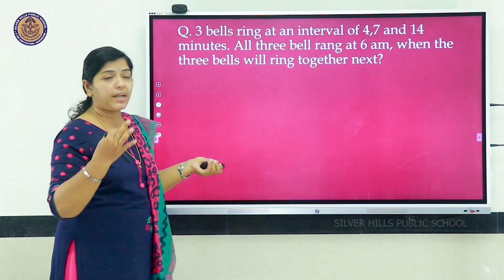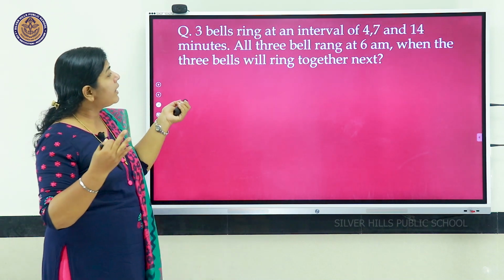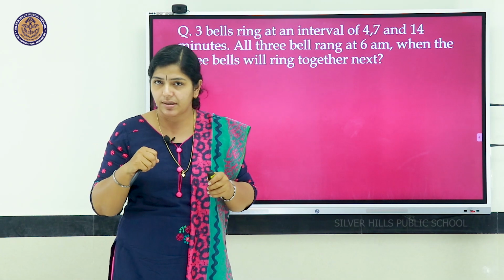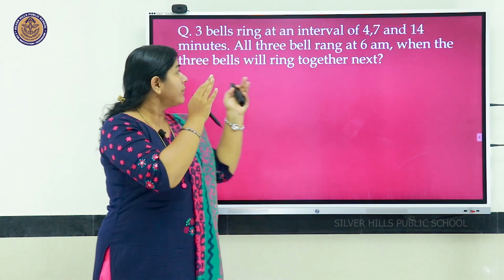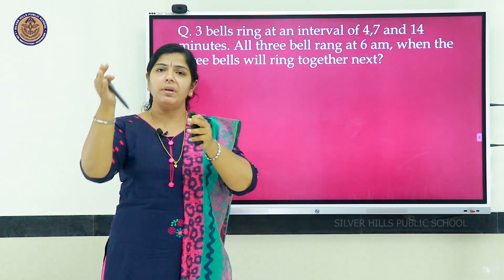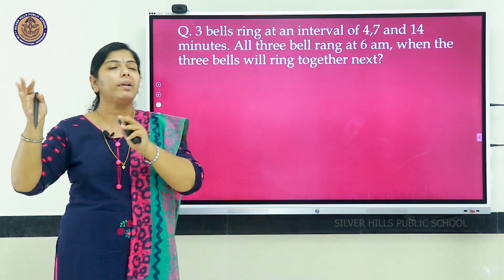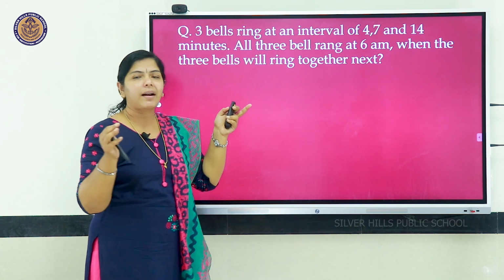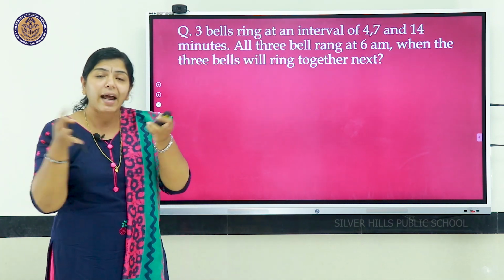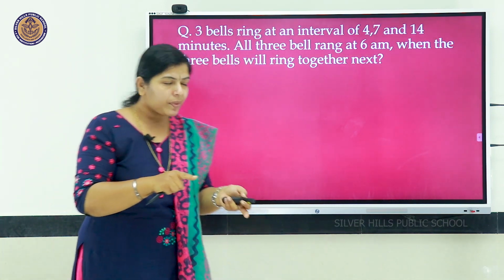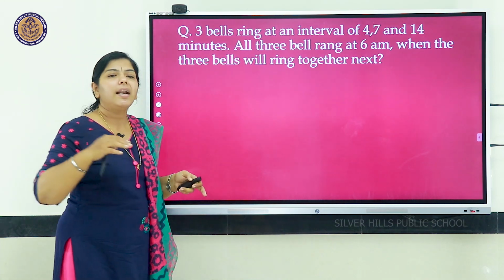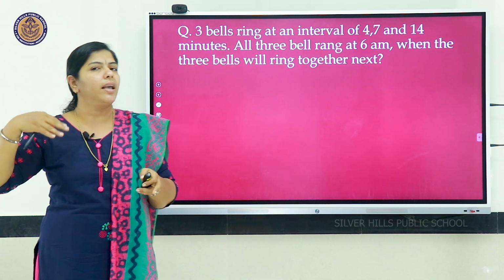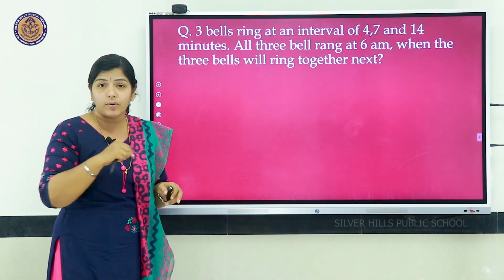You have 3 bells that ring at intervals of 4 minutes, 7 minutes and 14 minutes. The first bell rings every 4 minutes, the second bell every 7 minutes, the third bell every 14 minutes, like that. And you are told all 3 bells rang together at 6 am first. Now you are asked when the 3 bells will ring together next, after 6 am.